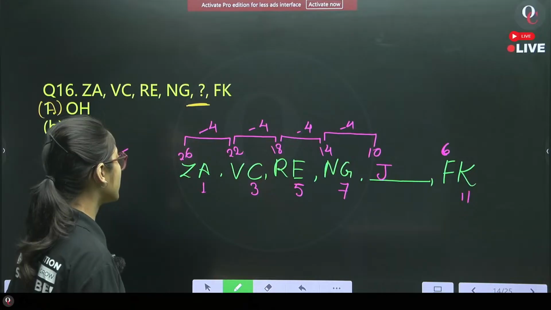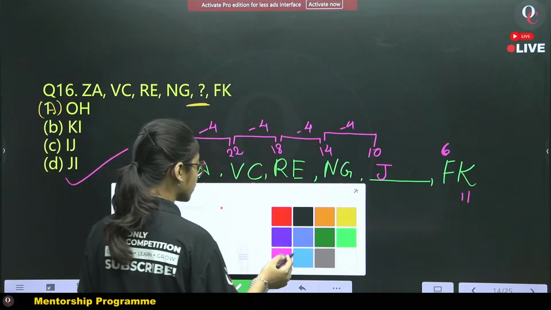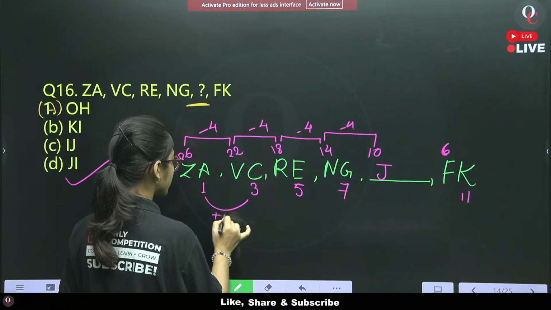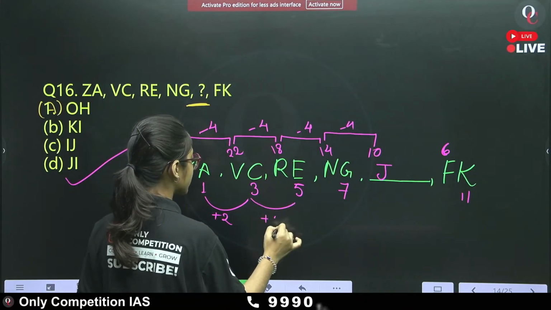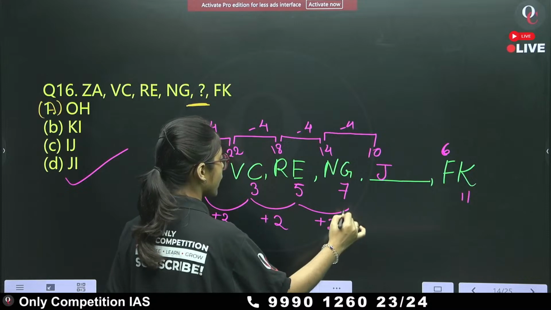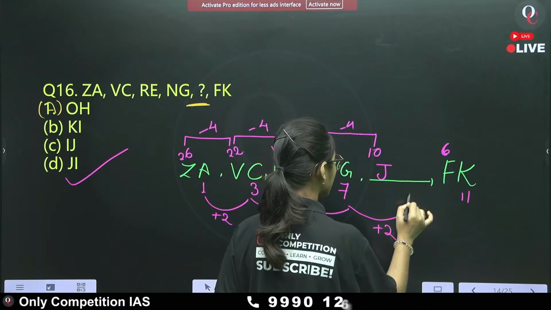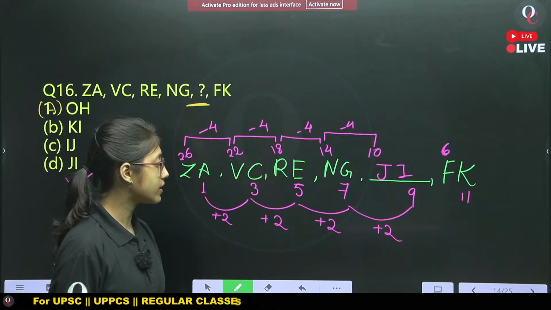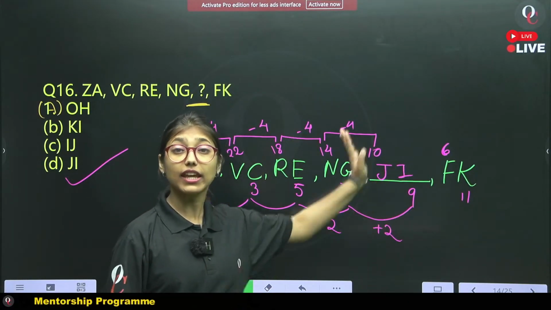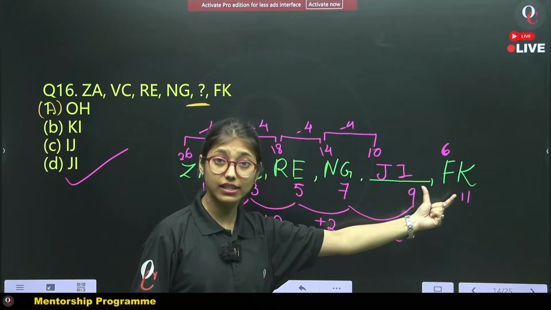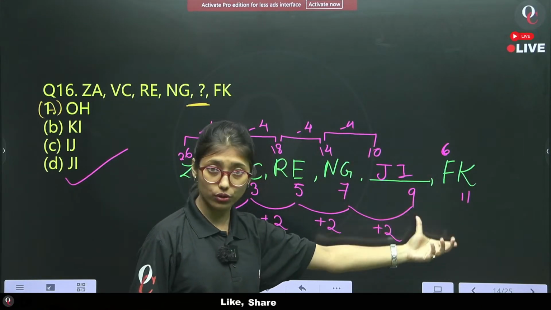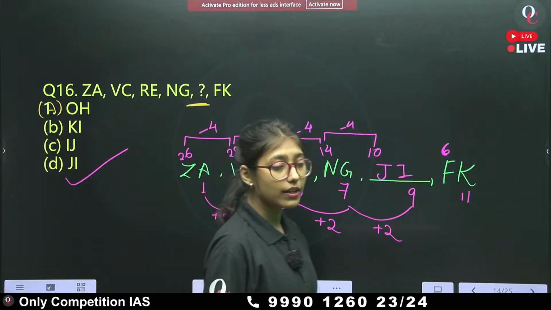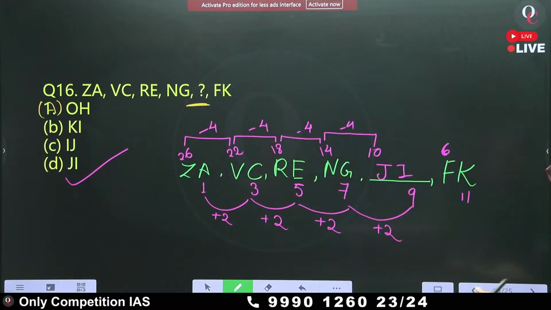But even though, if you want to know the pattern, I can show you here. It's plus 2 here, plus 2 here, and again if we do plus 2, it is 9. This is I. Is it okay? And this particular pattern can be continued, and yes, it satisfies F and K both. Here the answer will be option D. Now we can move to the next question, isn't it?